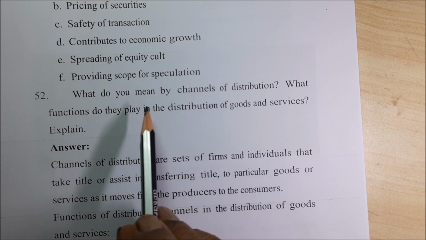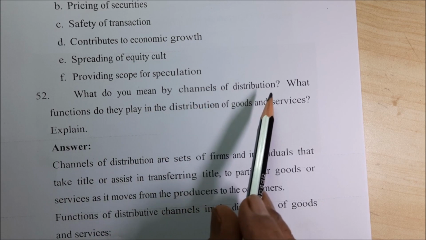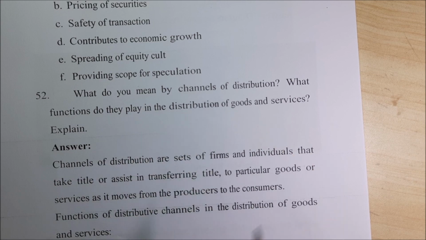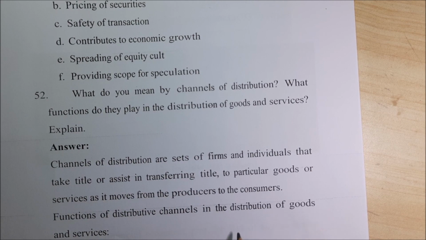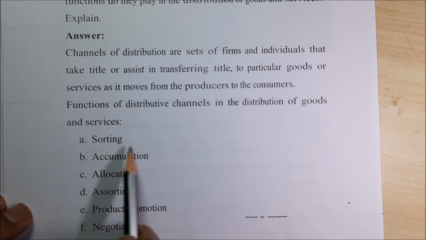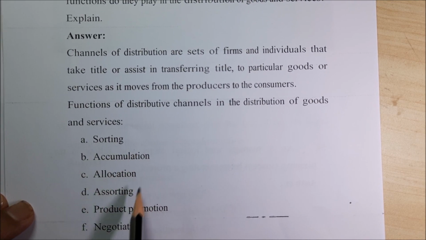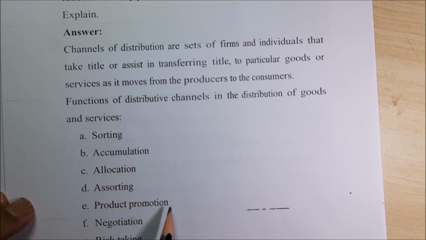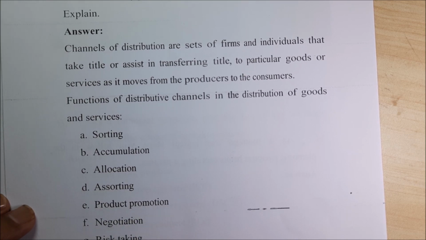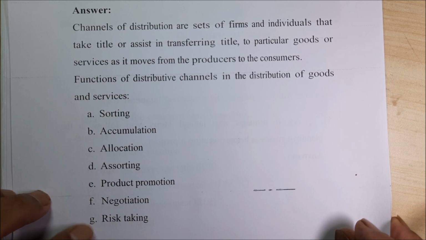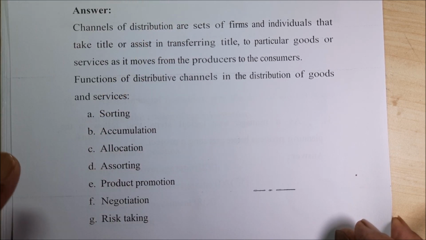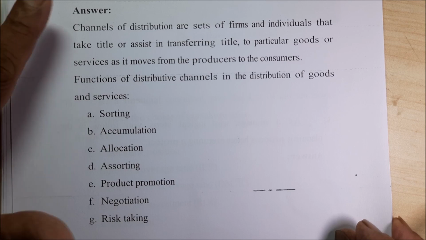That is, they have asked what do you mean by channels of distribution? What are the functions that they play? So the different functions of the distribution channel of goods and services: sorting, accumulation, allocation, assorting, product promotion, negotiation, risk taking, right? So there are several things that should be done by the channels.